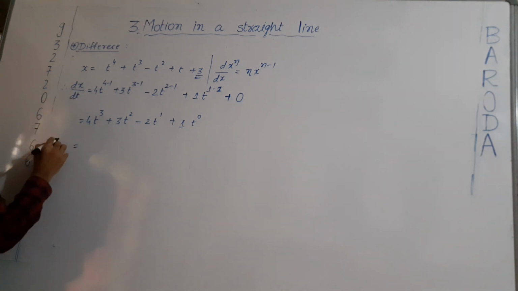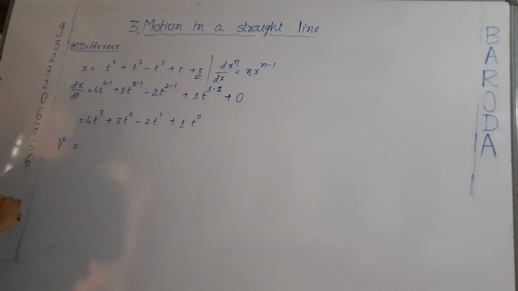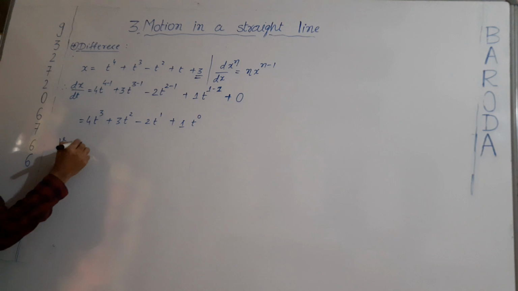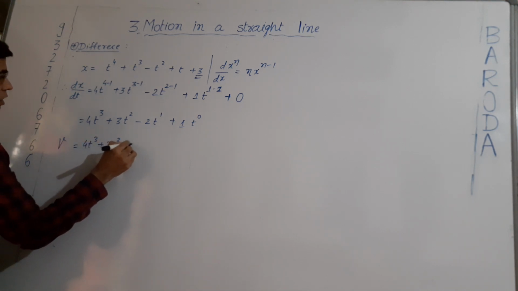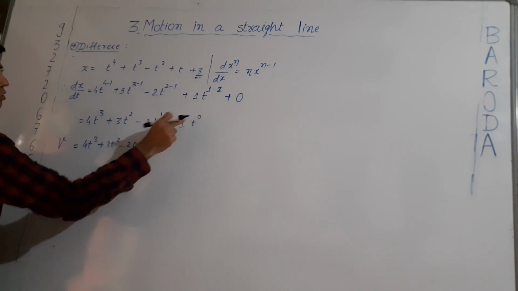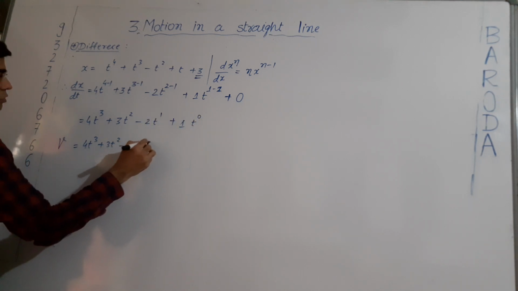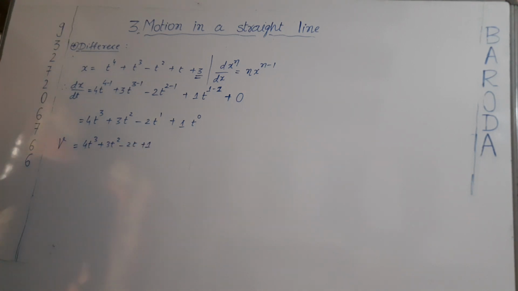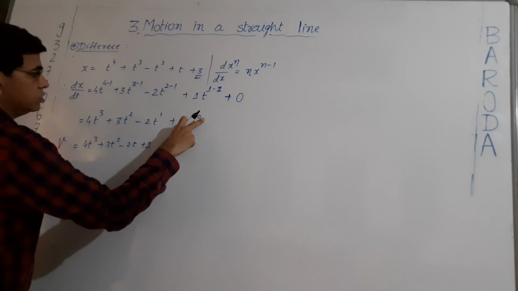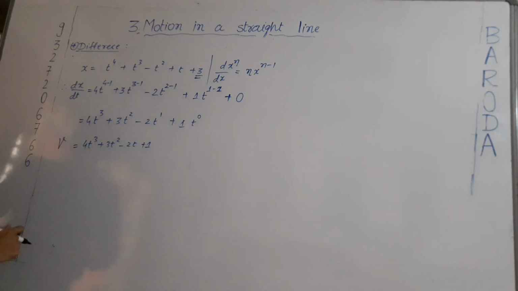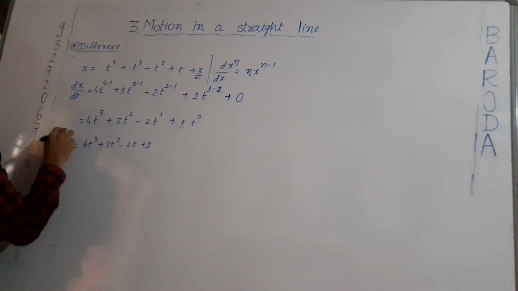So dx by dt is known as instantaneous speed, that is v equal to 4t cube plus 3t square minus 2t plus t raised to 0, that is 1, so we can write 1. If the power of any quantity is 0, then its answer is 1. So the instantaneous speed is v equal to